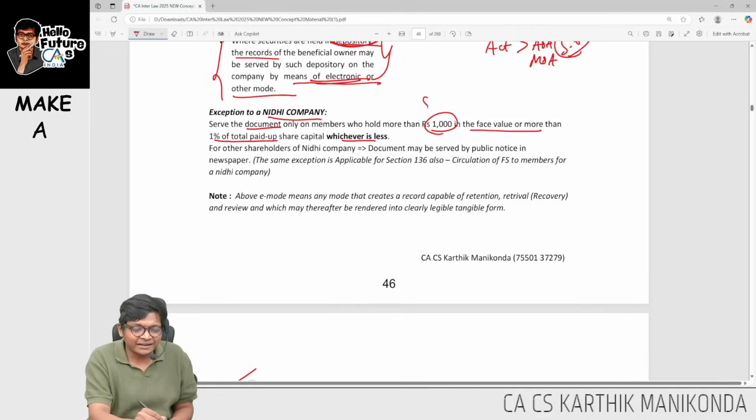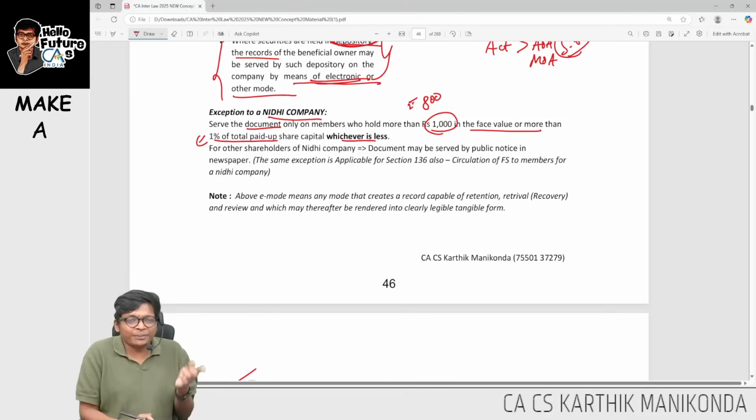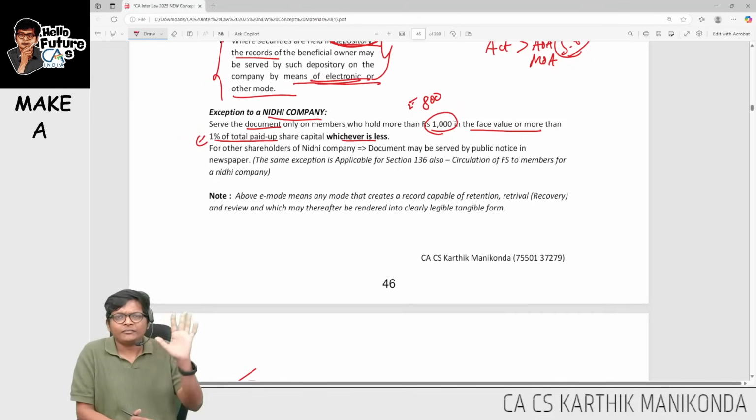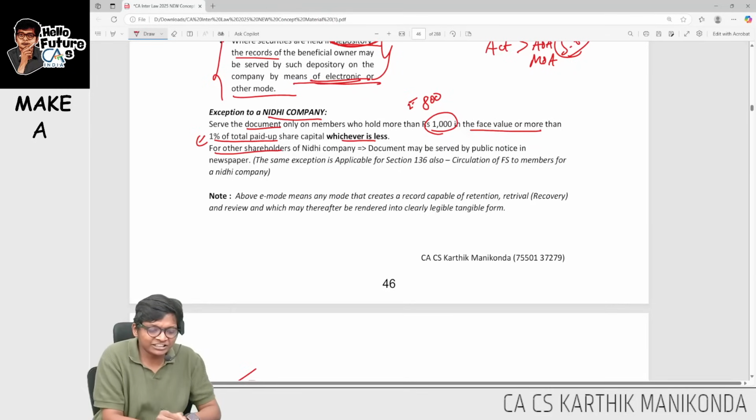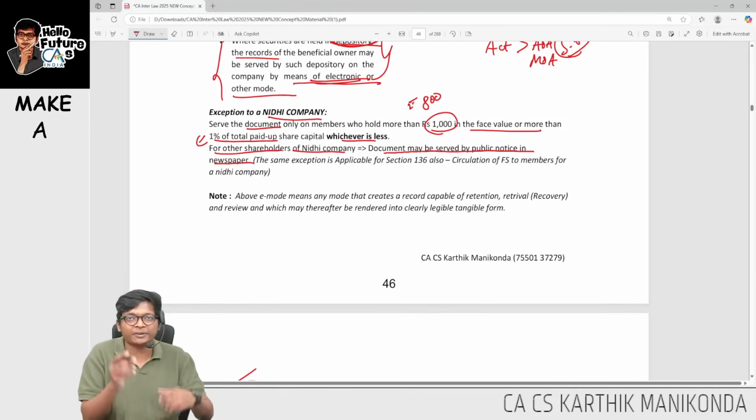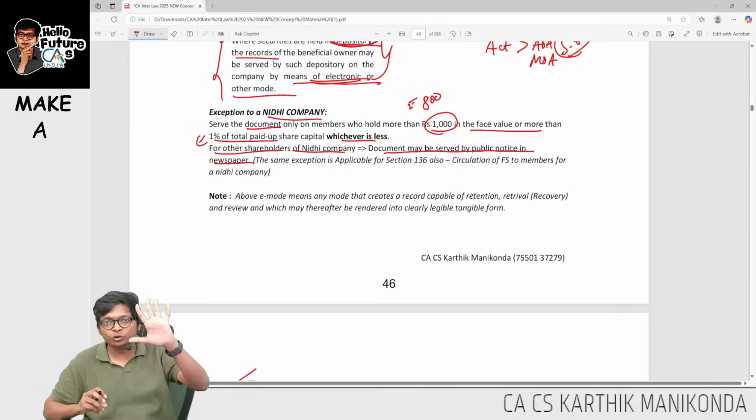So if somebody is having 800 rupees face value or less than 1% of paid up share capital, I will not send it to him. He has to come and see. So for other shareholders of a Nidhi company, the document may be served by public notice in a newspaper. So I will anyway put it in the newspaper, you see it over there.